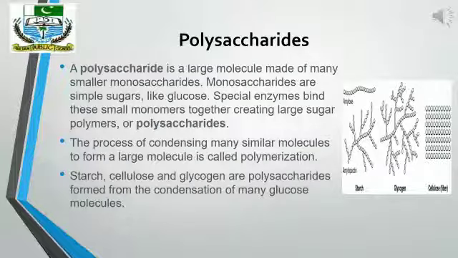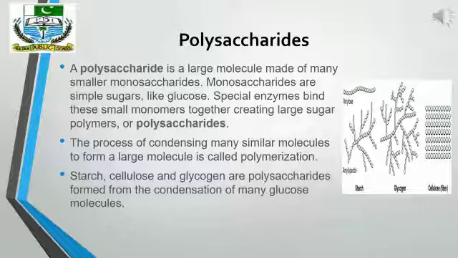Now, another type of carbohydrate is polysaccharides. Polysaccharides are also known as complex sugars because a polysaccharide is made up of many monosaccharide molecules joined together. The process in which these monosaccharides are combined together to form a polysaccharide molecule, we call that process polymerization.